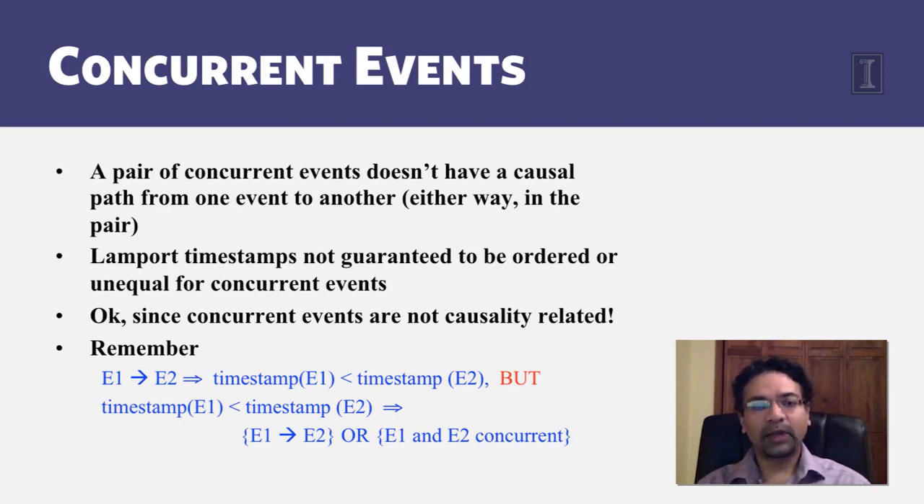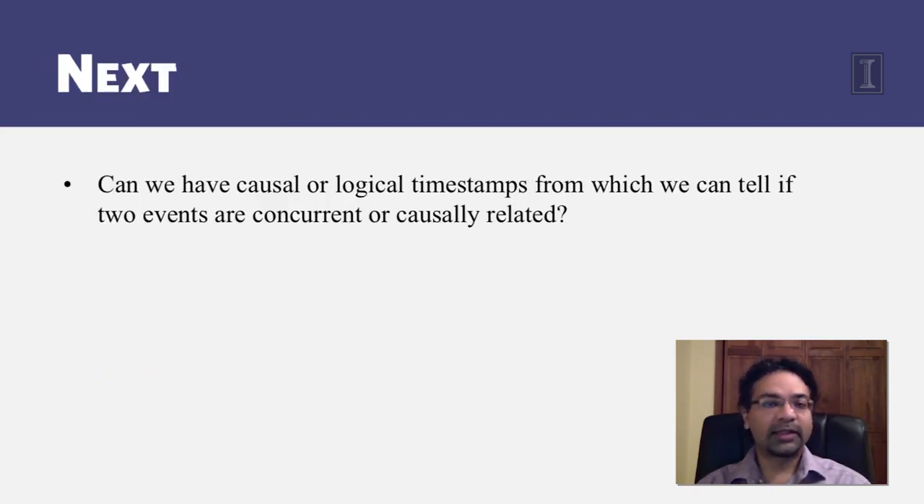Okay, so the Lamport timestamps obey causality, but they don't always identify concurrent events. So in the next lecture, we'll see a way of assigning timestamps to events so that you can actually distinguish concurrent events from ones that are causally related.